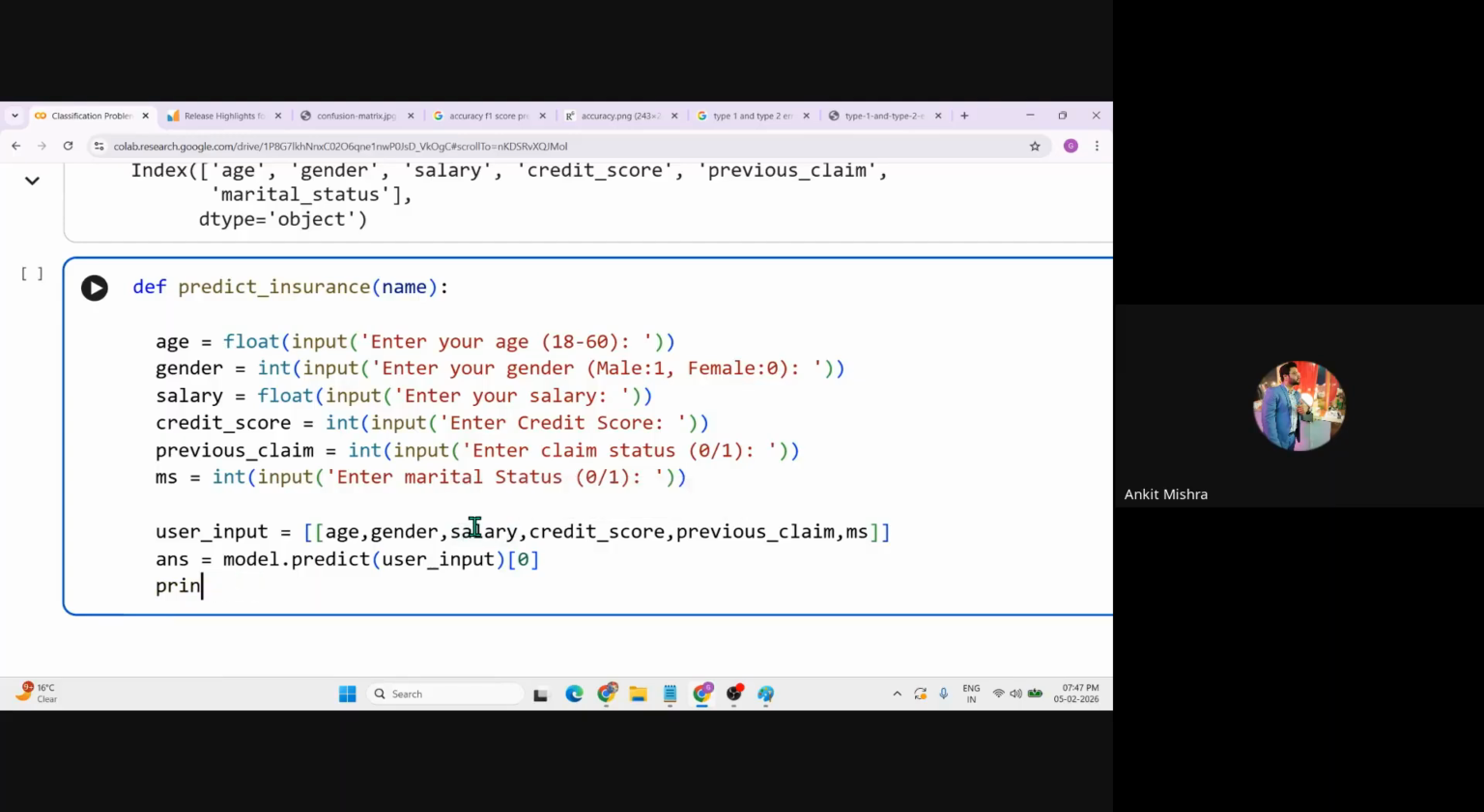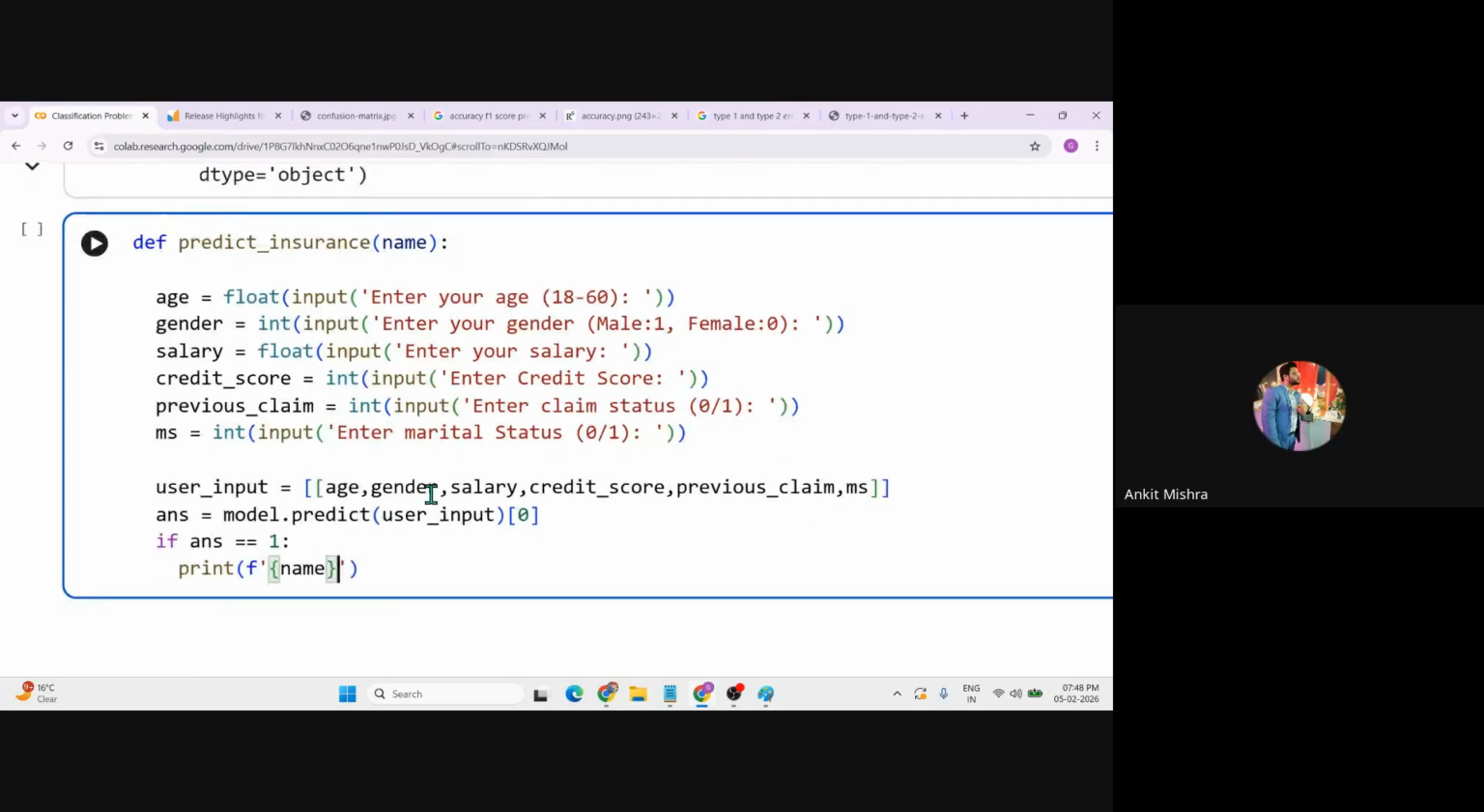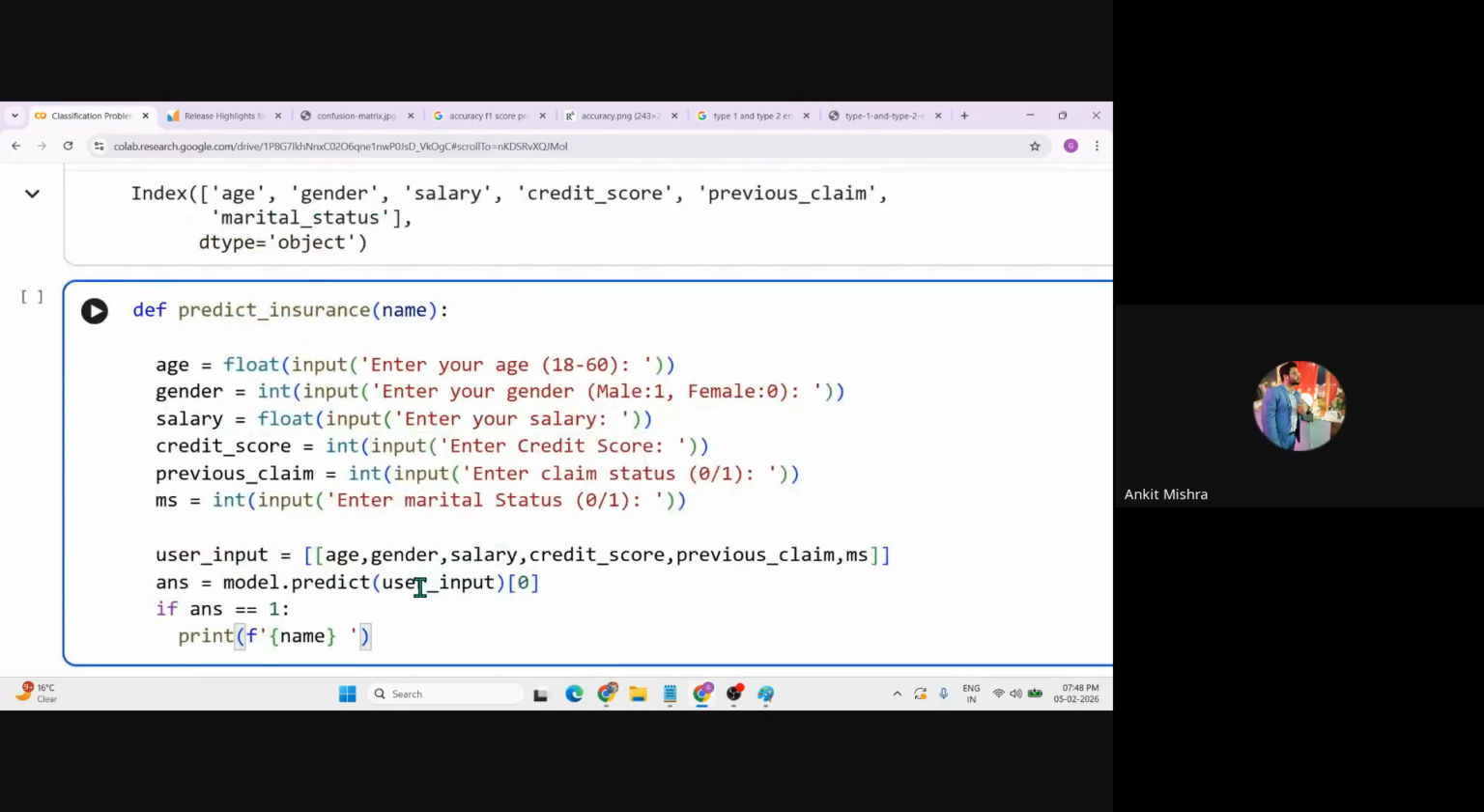And you can just say, if the answer is one, you can have a print like this: an f-string with the name, whatever the name is, like Aman, Karan, Nayan, Apeksha, and so on, can buy the insurance with, you can say, probability as well, with a probability of something like this.